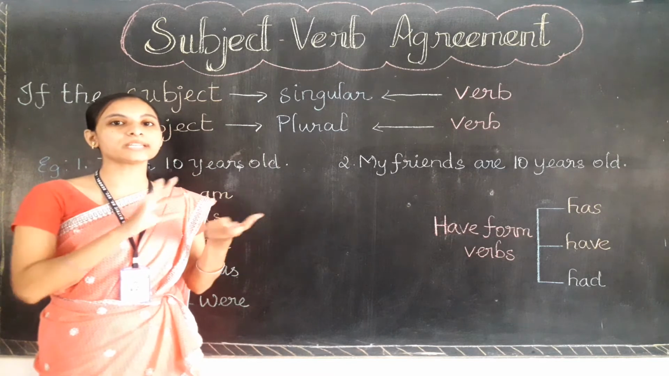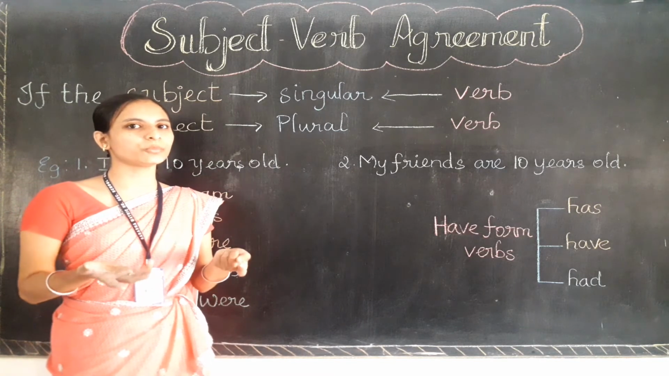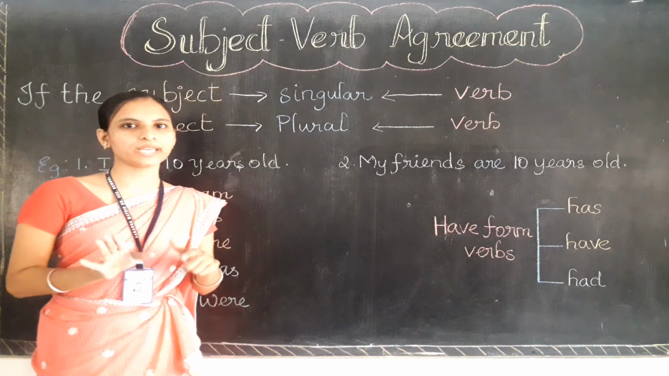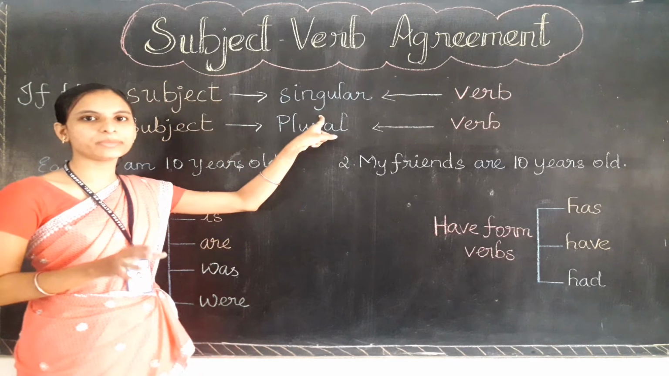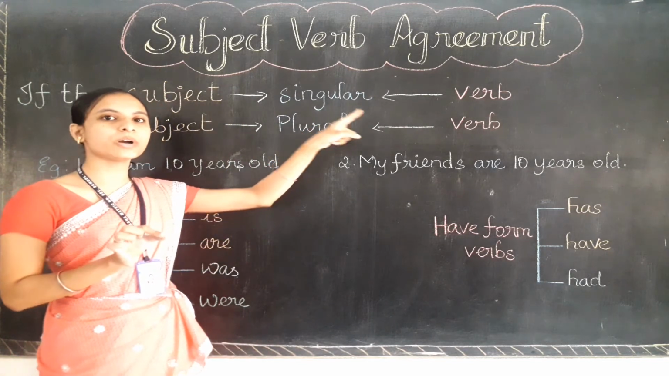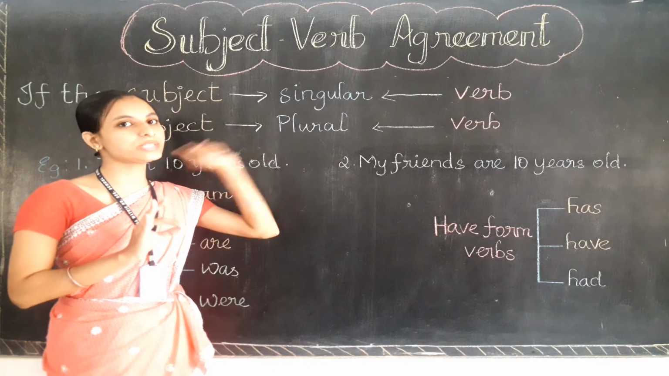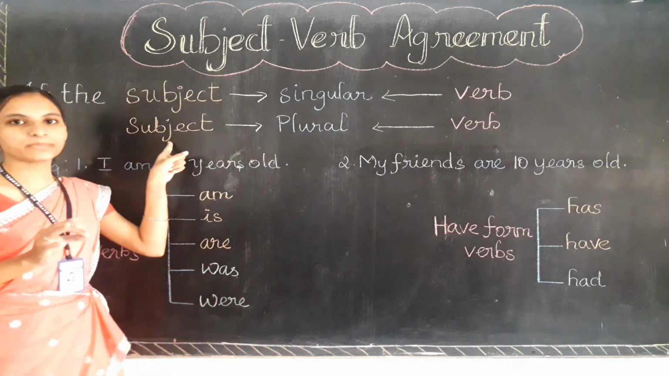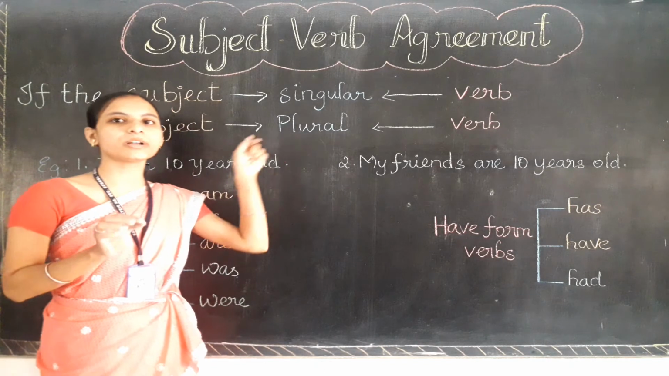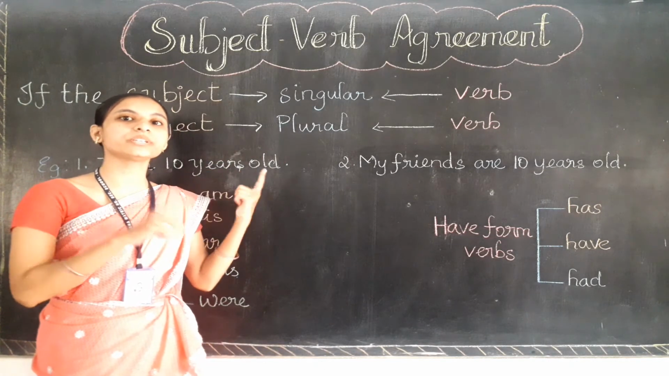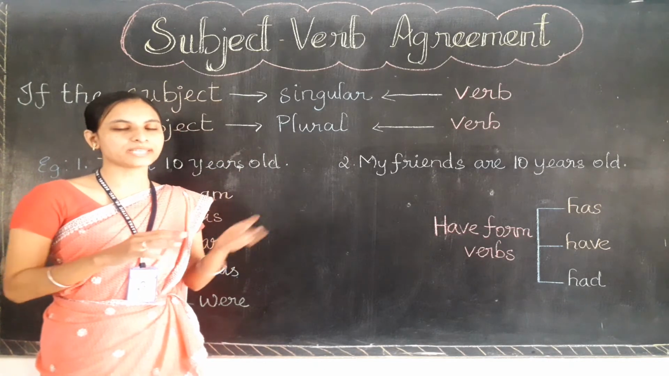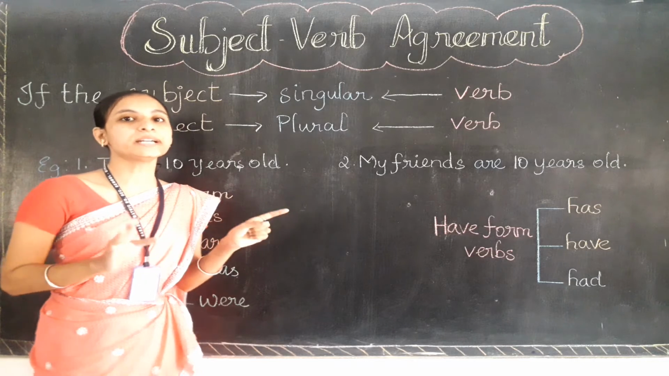You may notice in a paragraph which is given in your book, or any paragraph if you take, if the subject is singular they will also use the verb which refers to the singular subject. If the subjects are plural, the verb also uses the verb which refers to the plural subject only. Are you clear? Let's learn with the example.